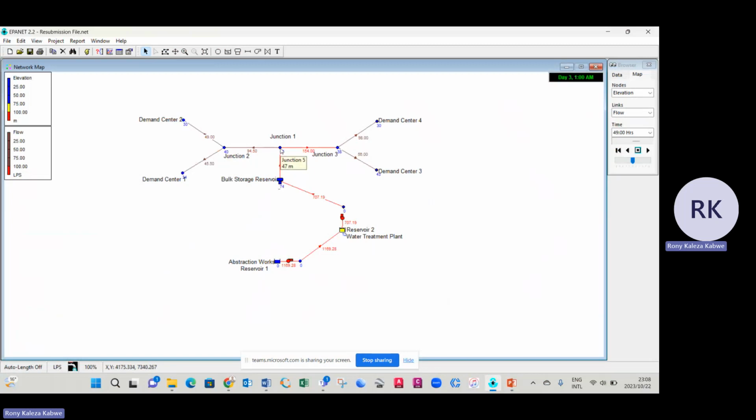And then we also have our junction 1 sitting at 47 meters, junction 3 sitting at 38 meters, junction 2 sitting at 40, the main center 1 sitting at 34 meters, the main center 2 sitting at 30 meters, the main center 3, which is sitting at 43, and the main center 4, which is sitting at 30 meters, all right? So in terms of step 4, 2 pumps have been set up, which is the first pump here and the second pump.